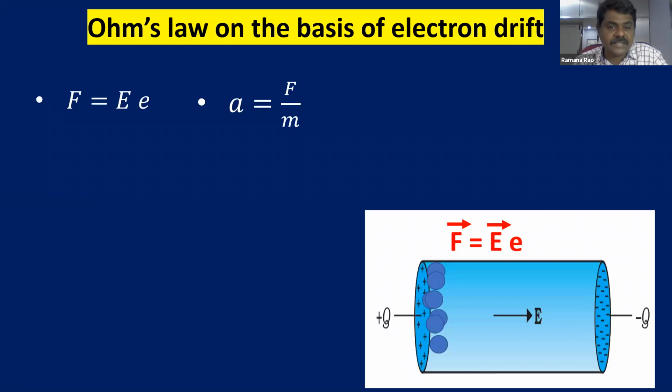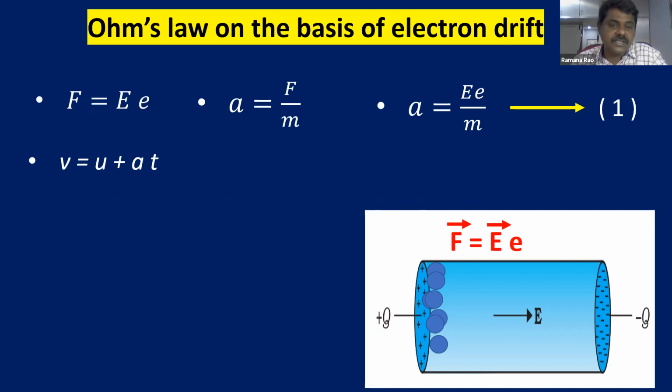And what is the formula for acceleration? We learned in mechanics, the formula for acceleration is force upon mass, force acting on electrons by electron mass. Acceleration is equal to F by m. F is equal to what? You can see here, F is equal to eE. So I am substituting F is equal to eE here, so a is equal to eE by m. Let this be equation number 1.